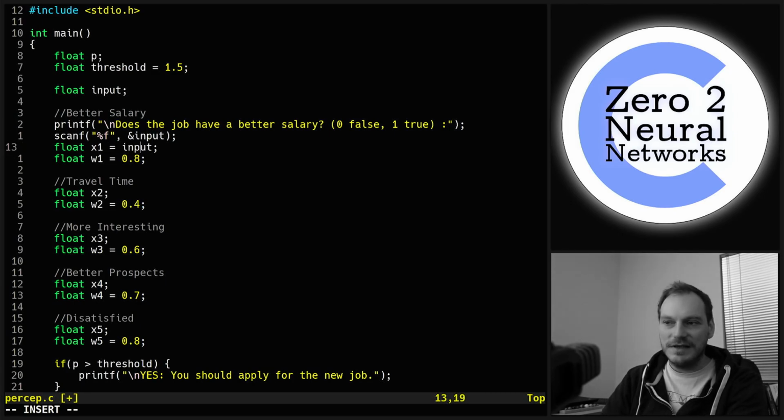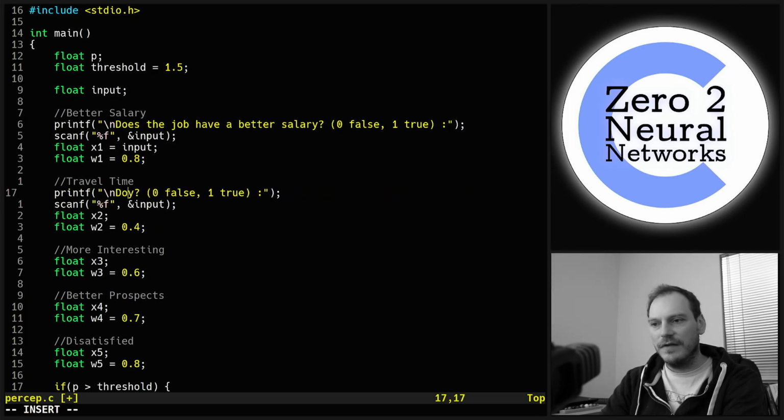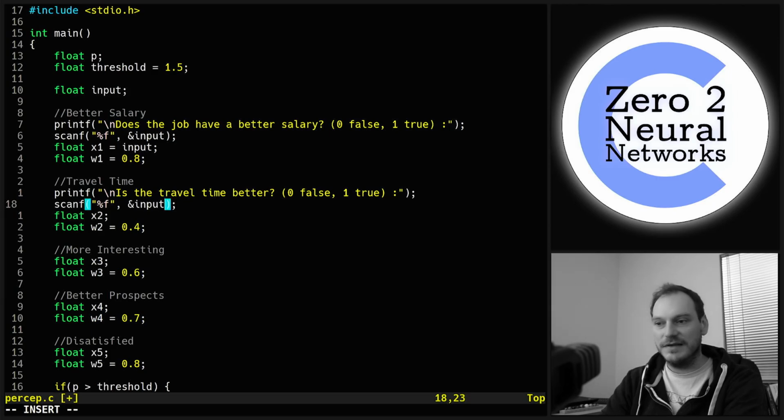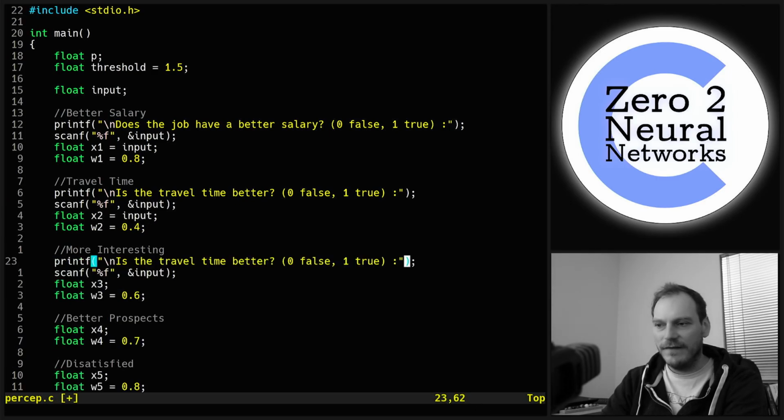Now we can reuse this input value over and over again, so we can do the same thing again for travel time. We need to change the message though. We want to put, is the travel time better? Easiest way to say it, and then we just make x2 equal to the input, and then we can copy that again. And this is more interesting. Is the job more interesting?